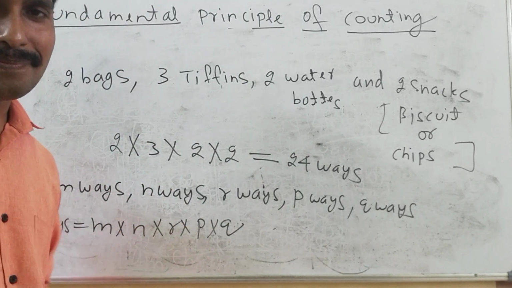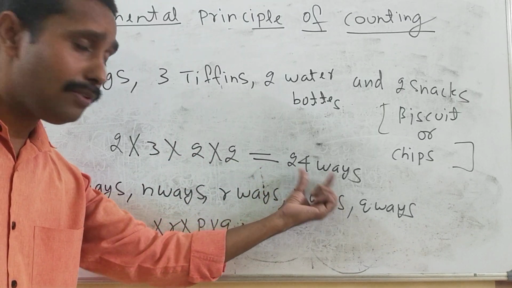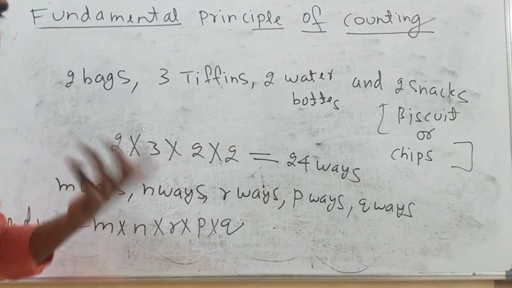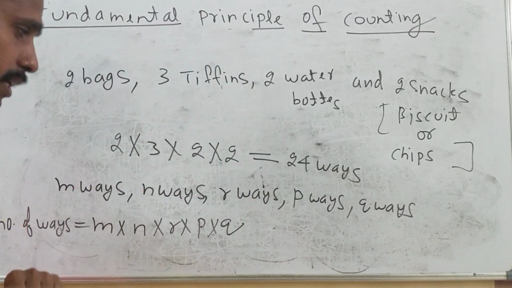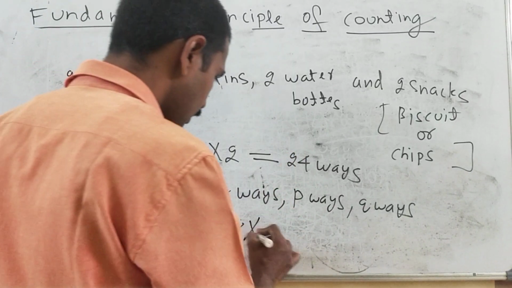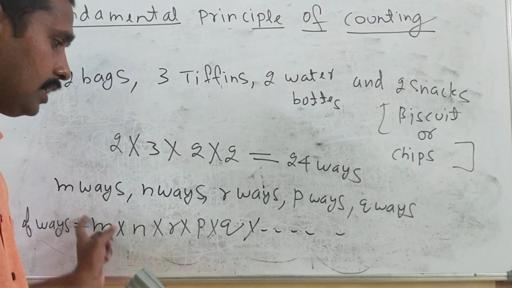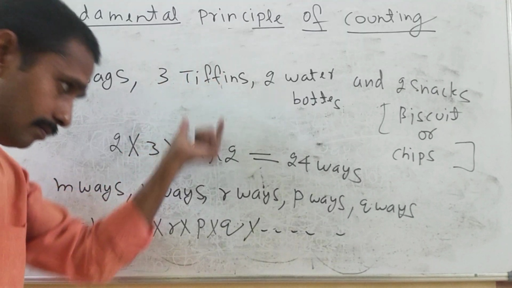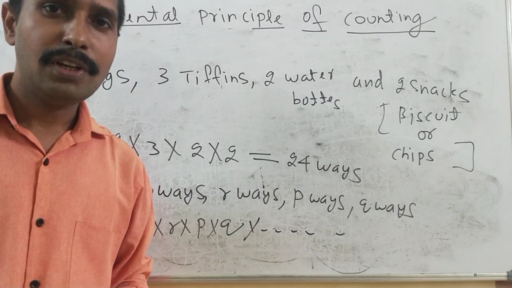Of course, when 2 things are there, 3 things are there, 4 things are there, for 4 things it's very difficult, 24 ways. Writing all the combinations will be quite difficult. To avoid that, this fundamental principle of counting, especially the multiplication rule, because I am discussing the multiplication rule, is designed. So you can multiply here. It does not matter how many: 1, 2, 3, 4, 5 times, or even 6 times, you can multiply that also. So this is called the multiplication rule under the topic fundamental principle of counting.